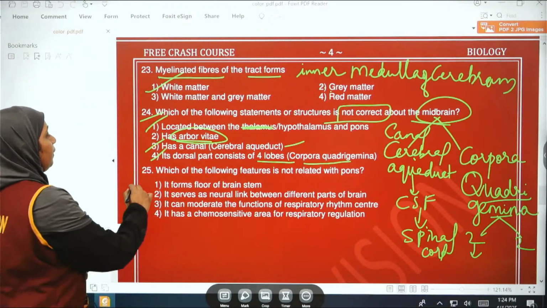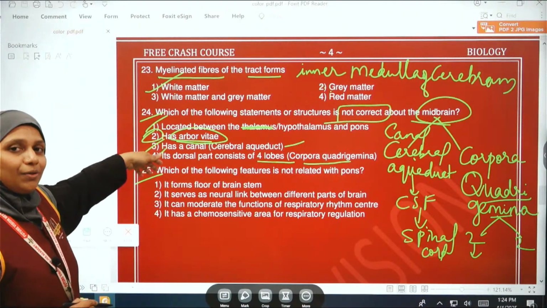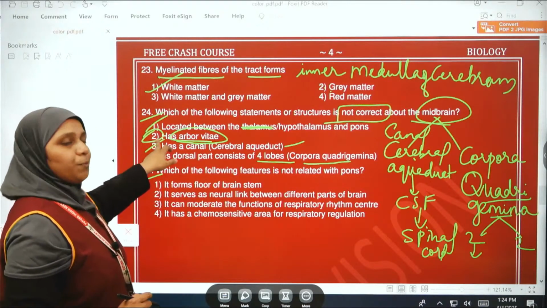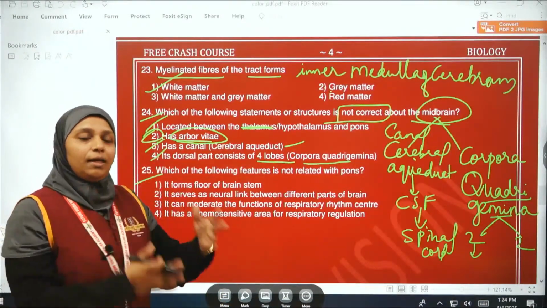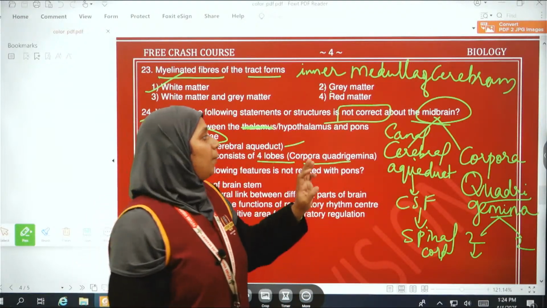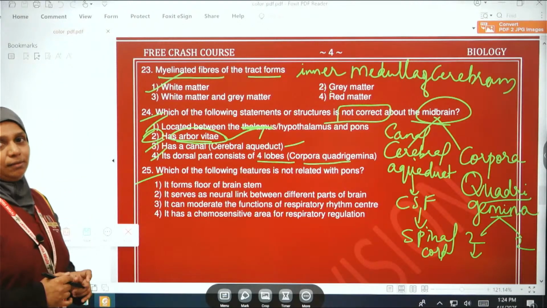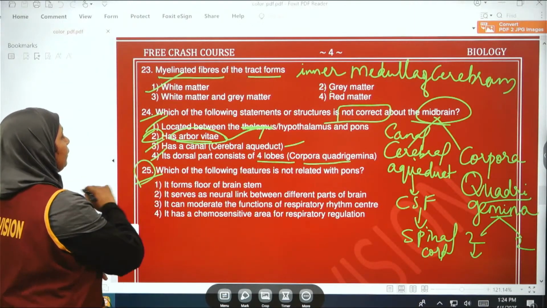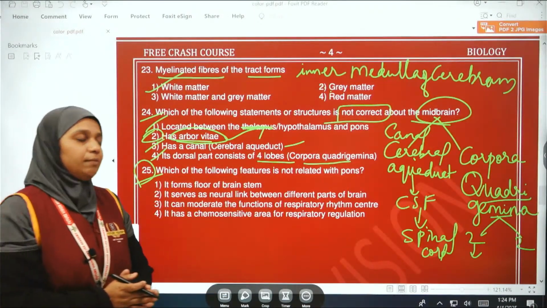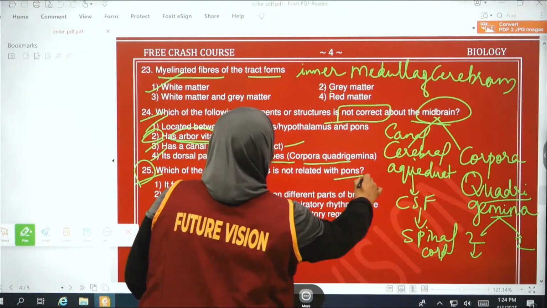Then the next one, the 25th question. Before entering into the 25th question, let me give the correct answer for the 24th: the second option, has arbor vitae. No, we did not come across it. We did not see that here. The cerebral aqueduct and the corpora quadrigemina are in the midbrain. So option 2 is correct. After that, we are moving to the last question of this test: which of the following features is not related with the pons?